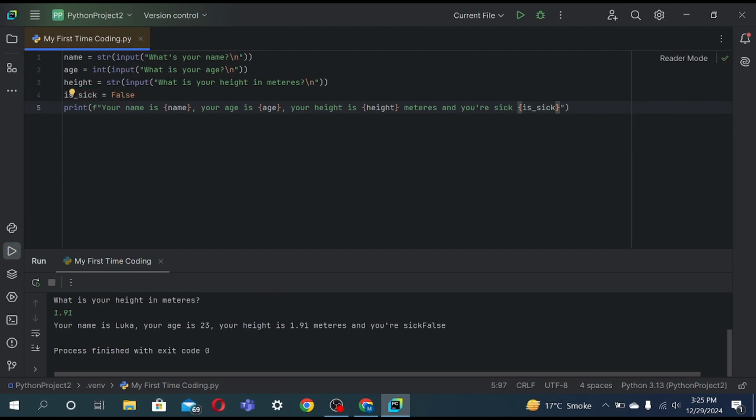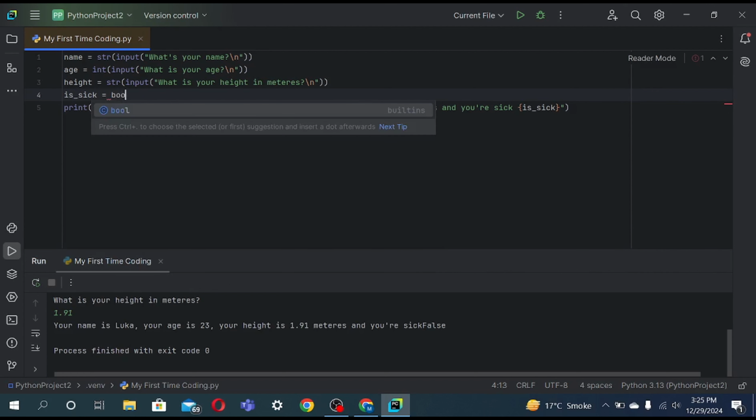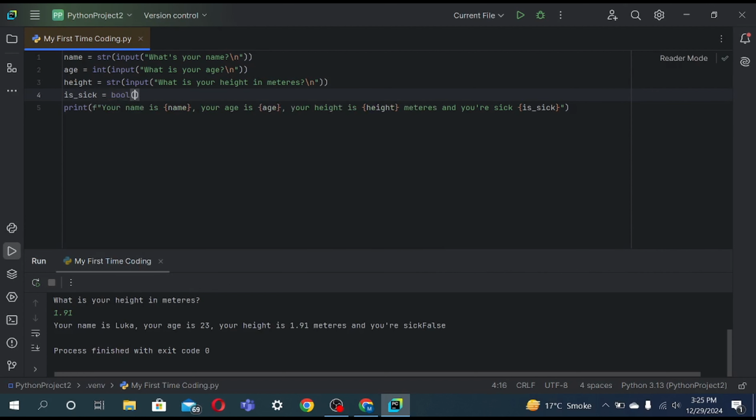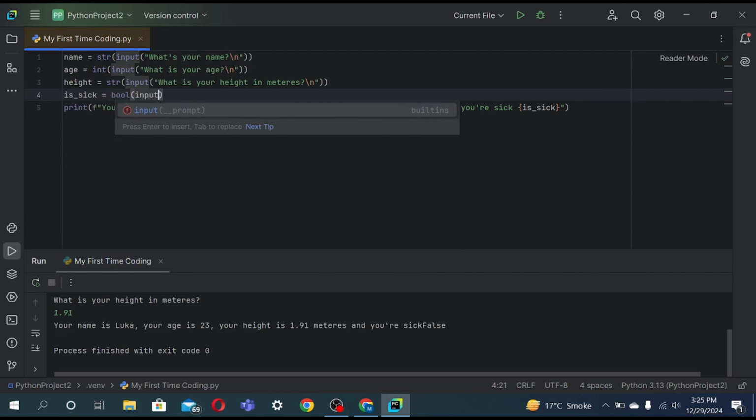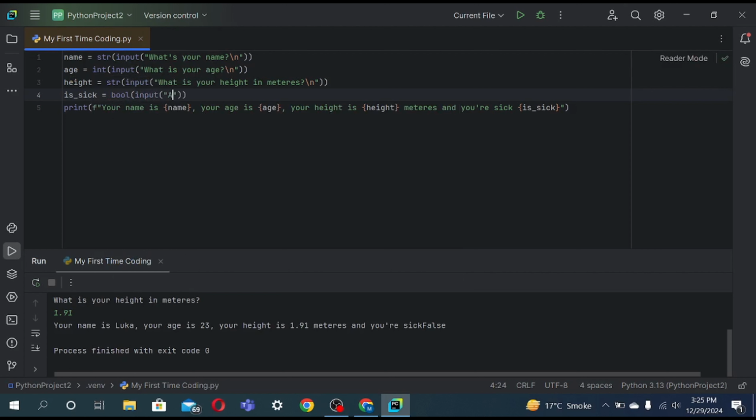And by the way, you could also ask for boolean. So now let's show you how you can ask. Bool, input, are you sick? Answer in true or false.